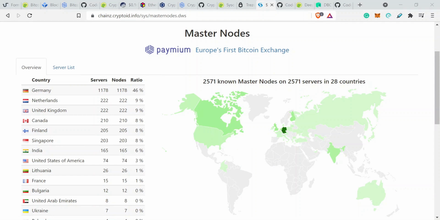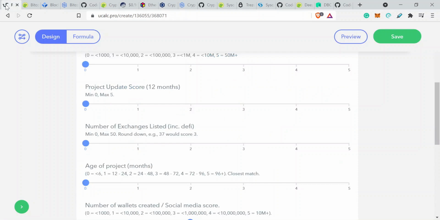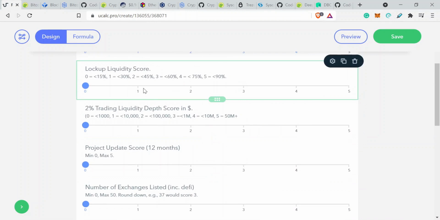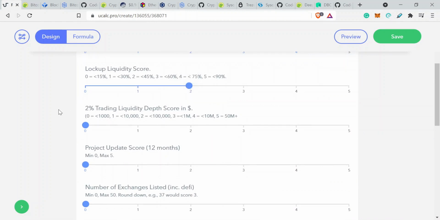So if we perform a quick back of the envelope calculation, 2,571 times 100,000 means that there are 257,100 Syscoin locked away. If we work out the percentage of that, it's roughly going to be between 30 and 45% of 888,000. So therefore, we can fit in our algorithm. Sometimes you can actually just work out this information without having to access it. So we're going to go for 2 on that one.